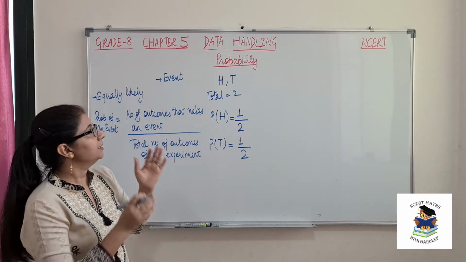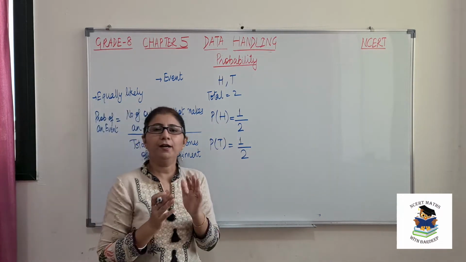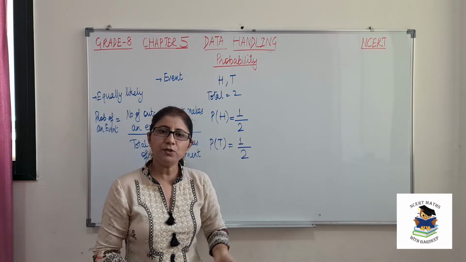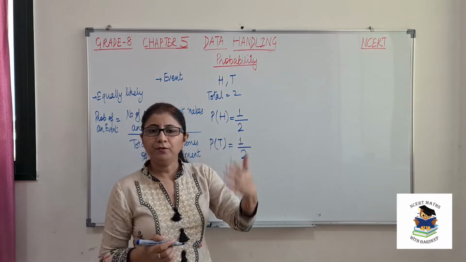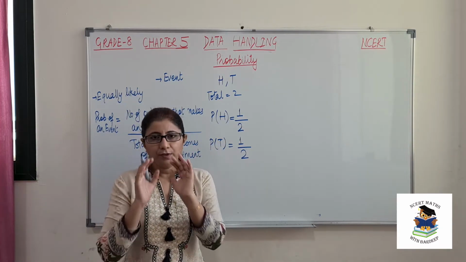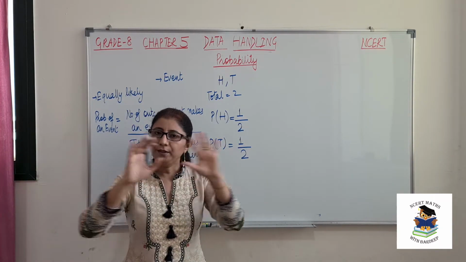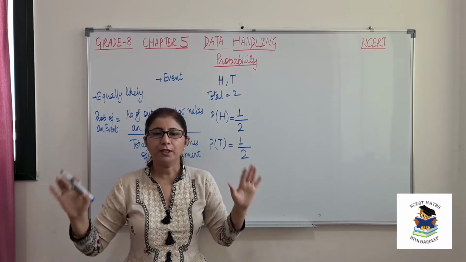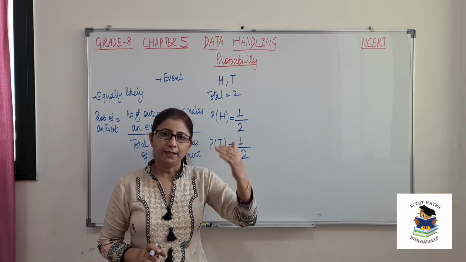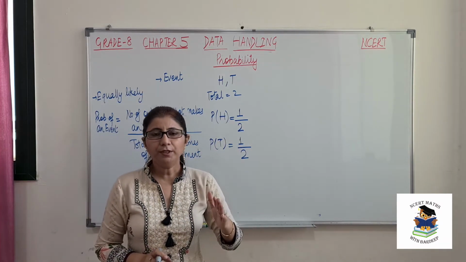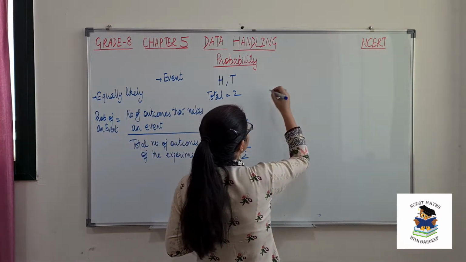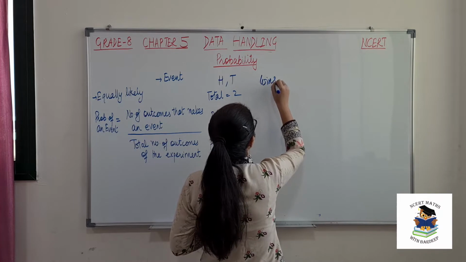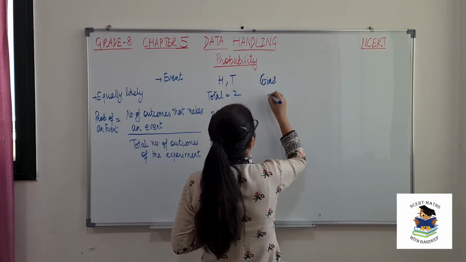Same is the case when I have two coins. Two coins means you toss two coins together. So what are the different outcomes? First we will consider what are the total outcomes, and then we will see the particular event's probability. So let us suppose that I am considering two coins. Now what are the possible options?